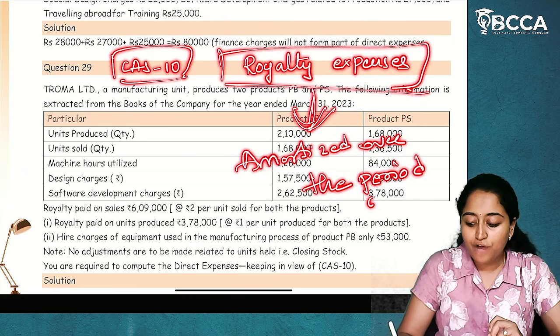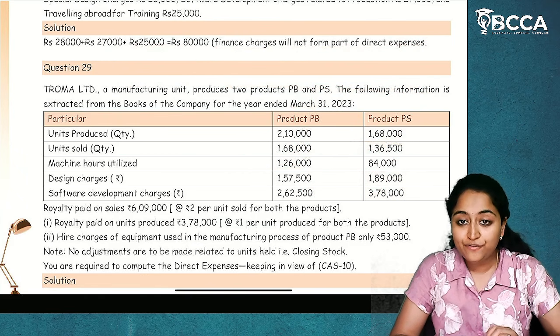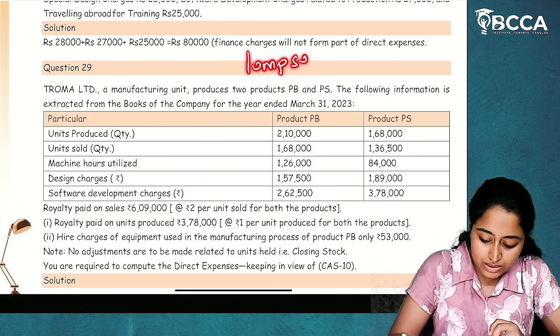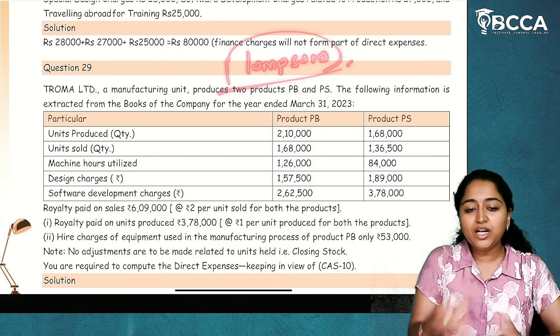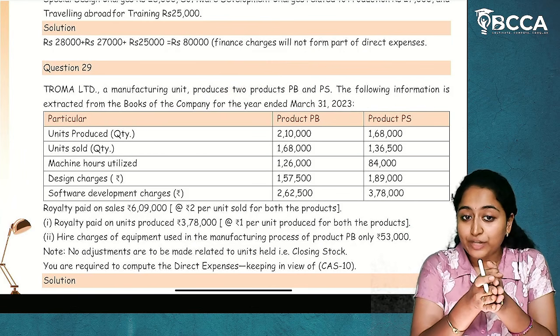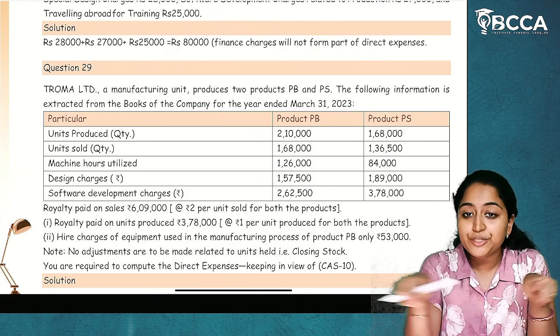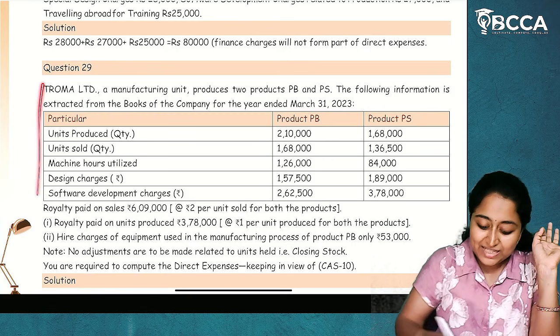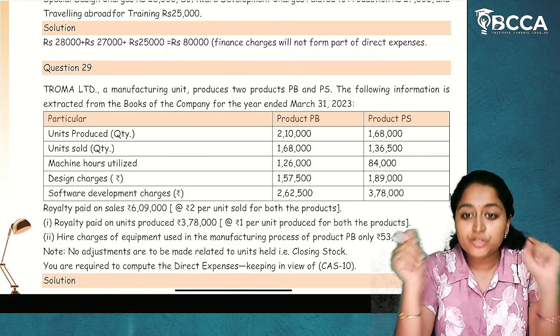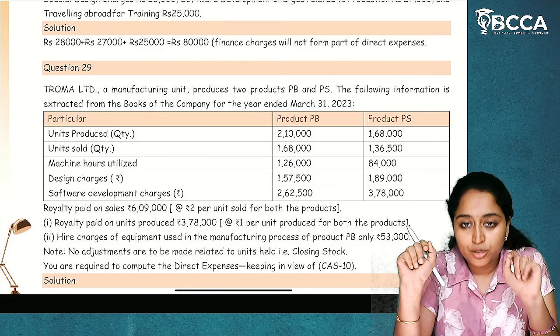Amortized over the period of benefit. Now, when should this amortization be done? If the royalty expenditure is paid on a lump sum basis, which means a lump sum amount is paid at one time as a royalty, at that point the amount should be amortized over the period of benefit. In this entire question, they haven't mentioned any lump sum payment. So, this need not be amortized.